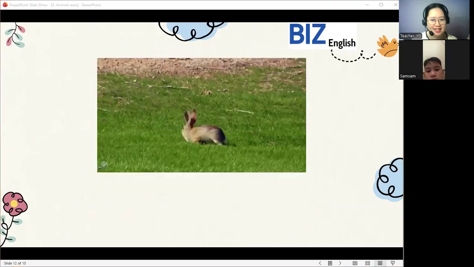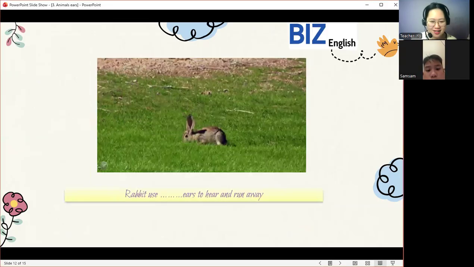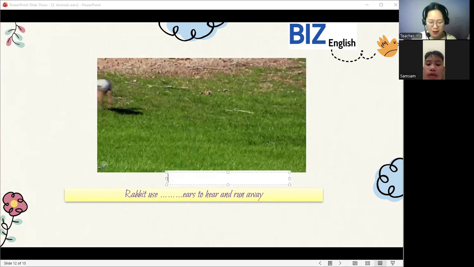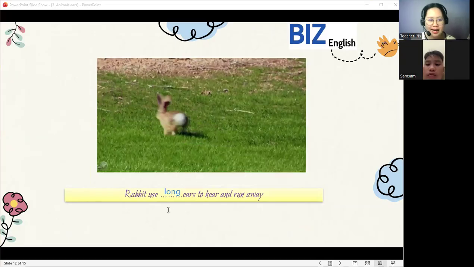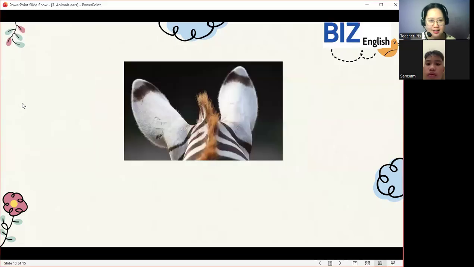What animal is this? Rabbit. Very good. So now let's answer this one. Rabbits have long ears to run away. Good job. So rabbits have long ears. Good job. Next.